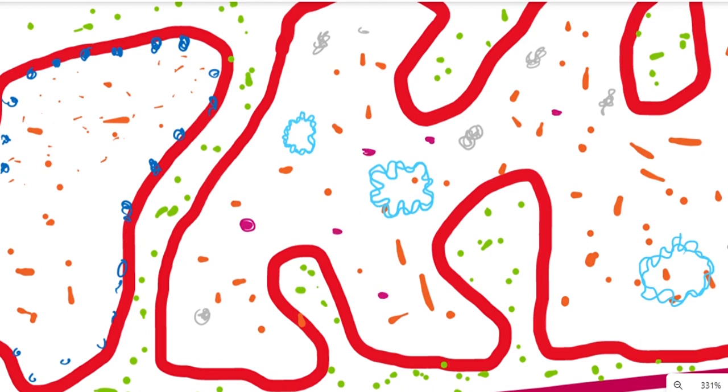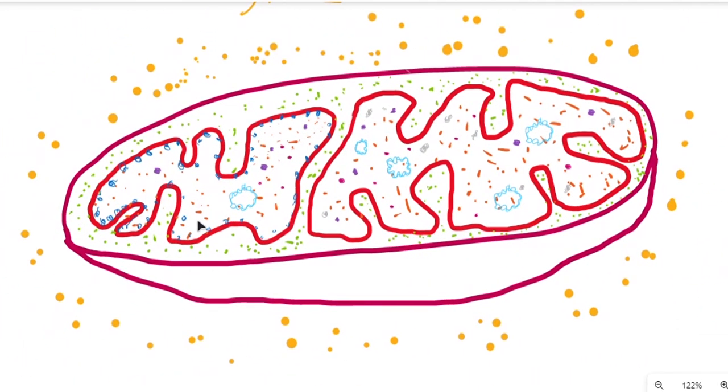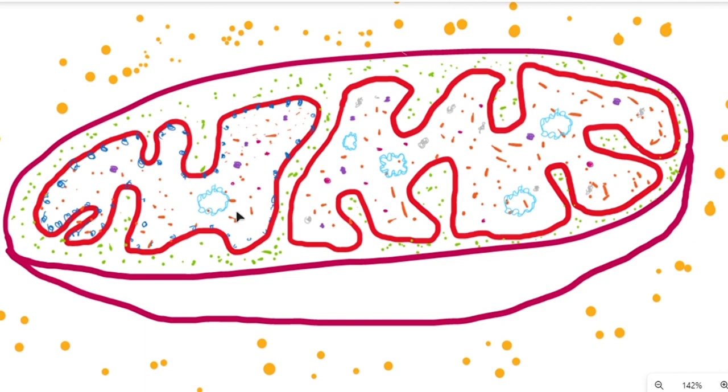Here are all the things that are present inside the matrix of a mitochondrion. This is a list of all the components present inside the matrix of mitochondrion, and here they are shown inside the matrix. Okay, so that was all about the structure of this special organelle.